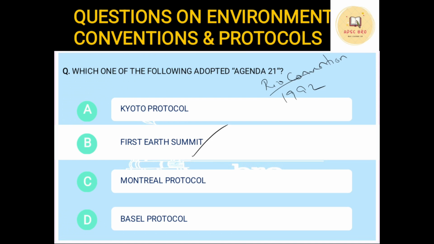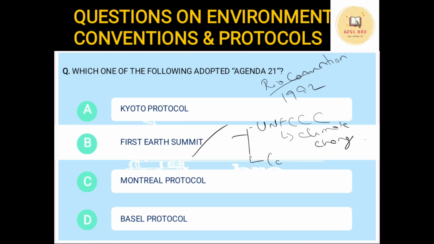the conservation of nature. In this convention, there were three conventions which were formed, okay, associated with the first Earth Summit. These are, first is UNFCCC, that is United Nations Framework Convention on Climate Change. This deals with climate change, very important convention.